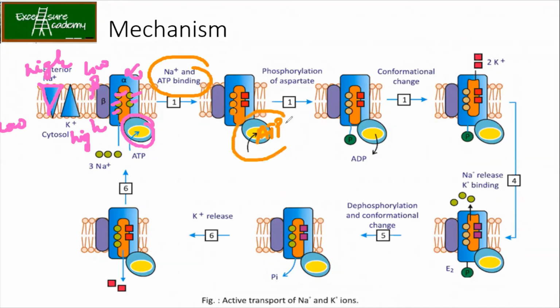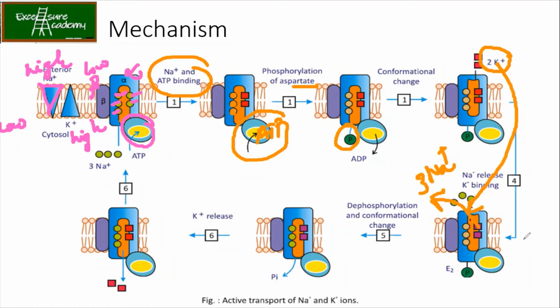Now once ATP undergoes hydrolysis, what happens? The phosphate group is attached to the aspartate residue, which brings the conformational change. This conformational change brings about the addition of 2 K plus. Now when the 2 K plus goes and binds to the enzyme, that results in the release of 3 Na plus.